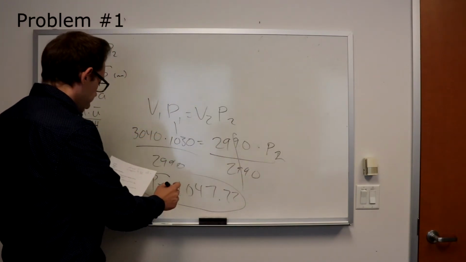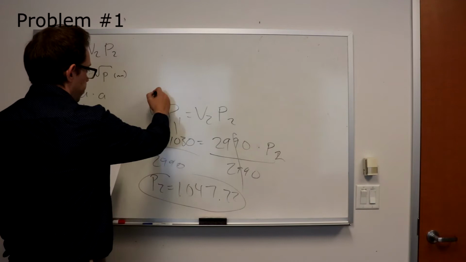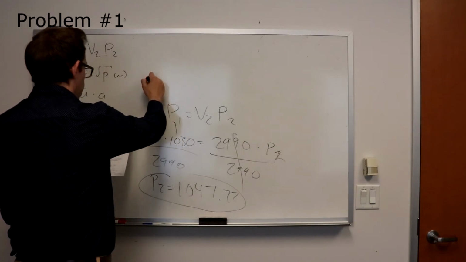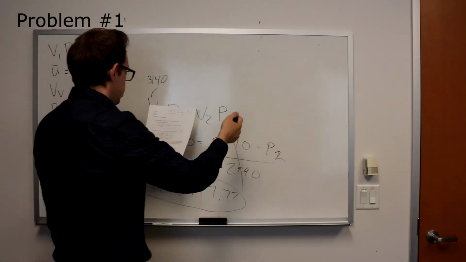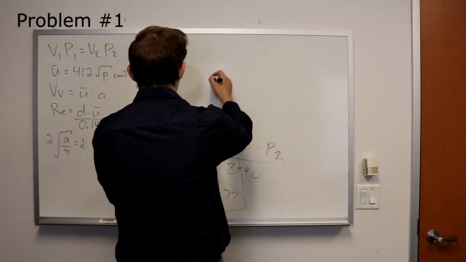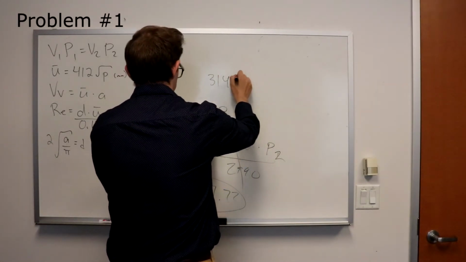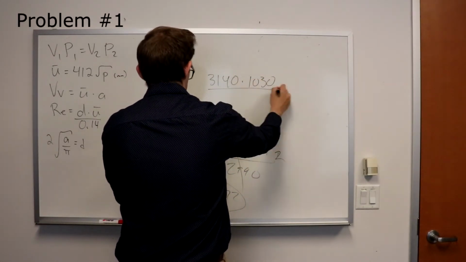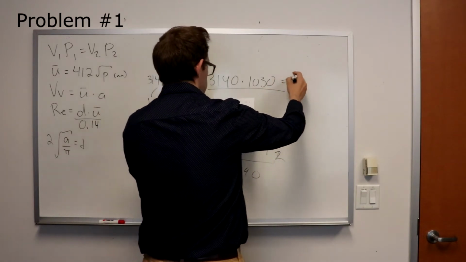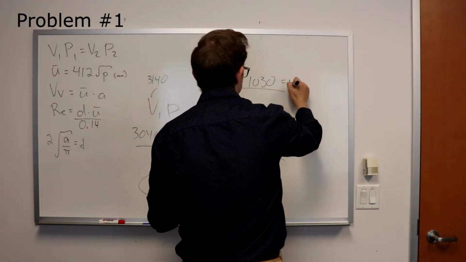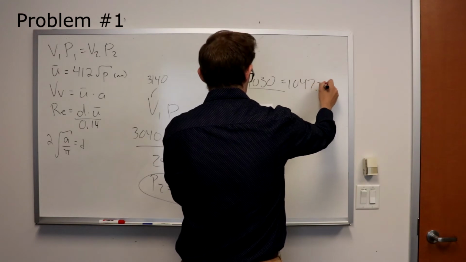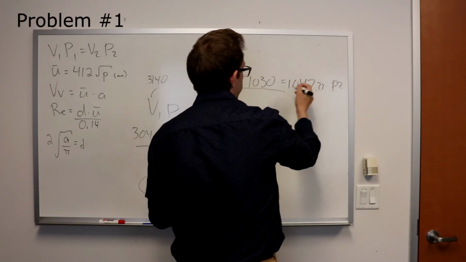So the number you want in here for V1 is 3,140. So you end up with this, equal to your P2, which is 1,047, times V2, which is what you want.